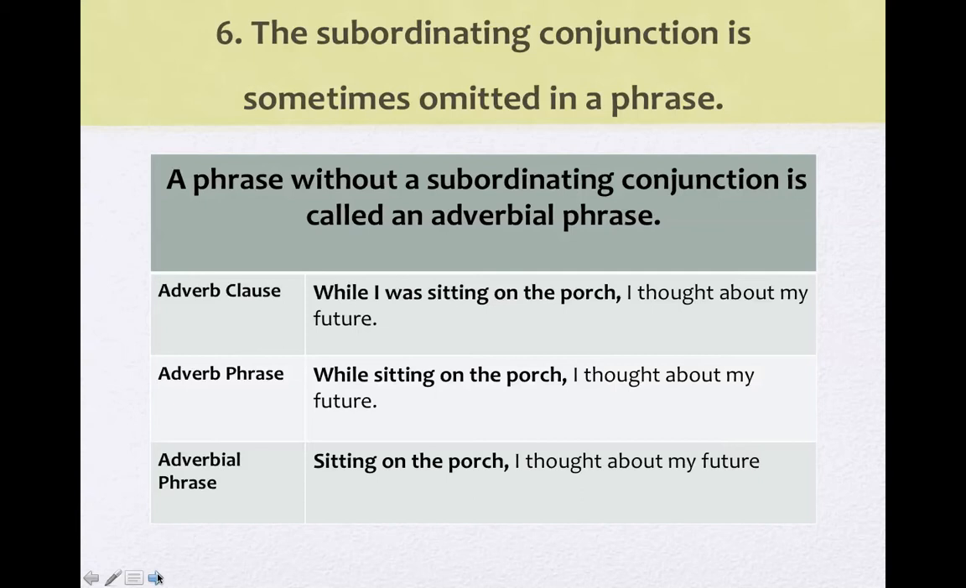The subordinating conjunction is sometimes omitted in a phrase, and a phrase without a subordinating conjunction is called an adverbial phrase. Okay, so here's the adverb clause. While I was sitting on the porch, I thought about my future. Here I've reduced it to a phrase by taking out the I and the was. While sitting on the porch, I thought about my future. And now I've taken away even the subordinator, and it's become an adverbial phrase. Sitting on the porch, I thought about my future.